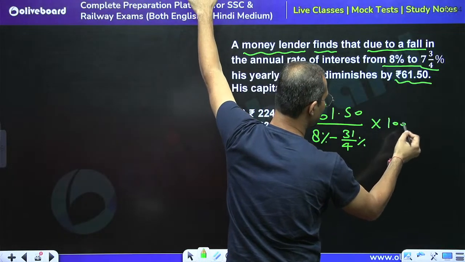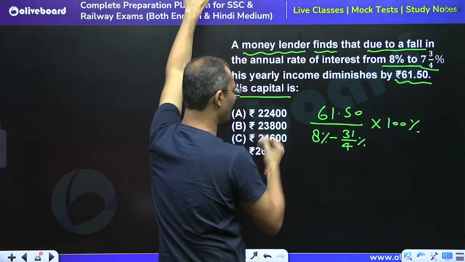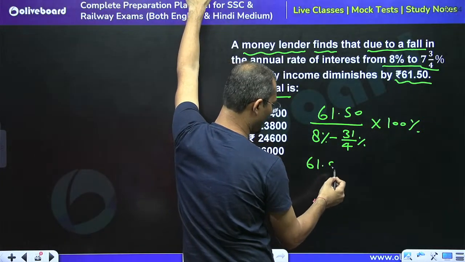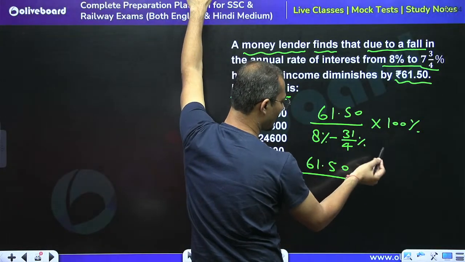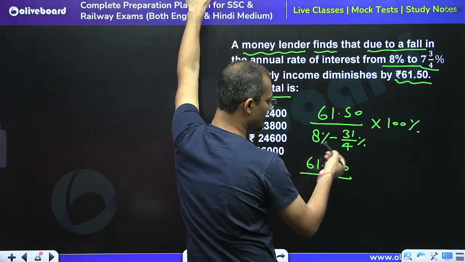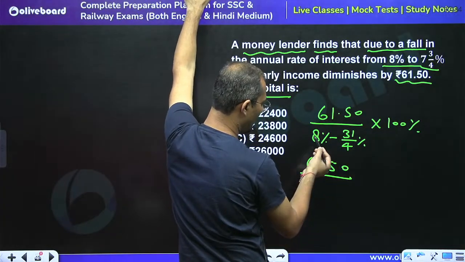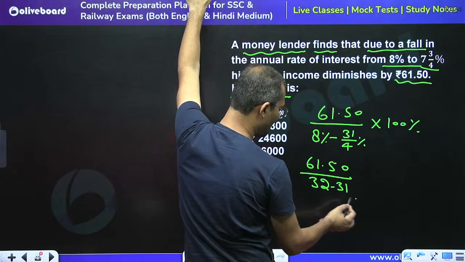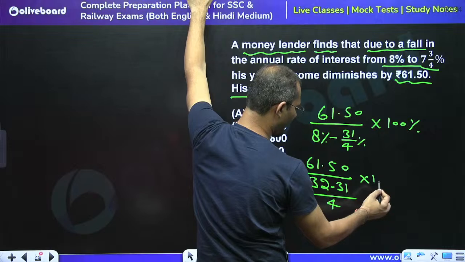Multiplied by 100%, because we have to calculate the capital as 100%. The percentage gets cancelled by percentage. So 32 minus 31 divided by 4, into 100.